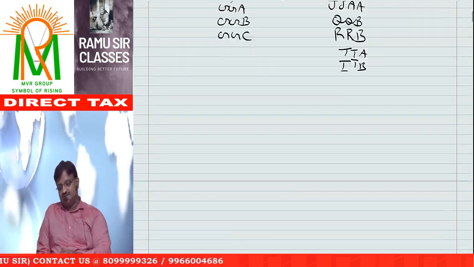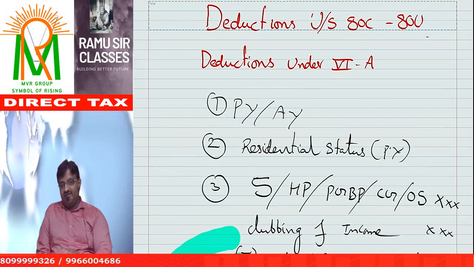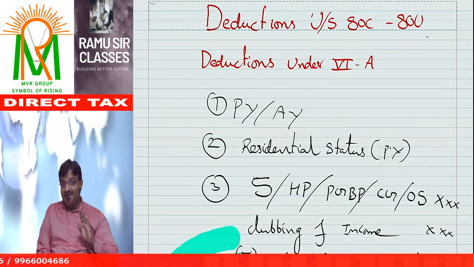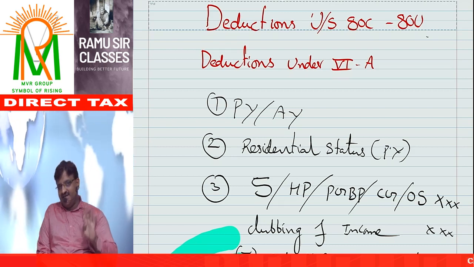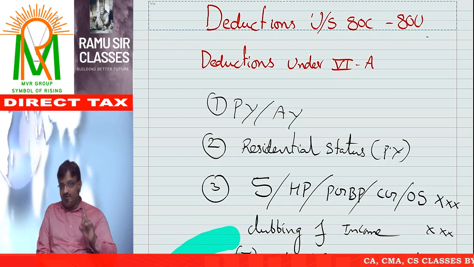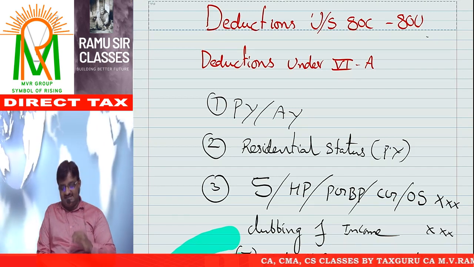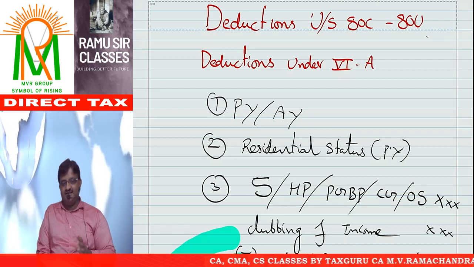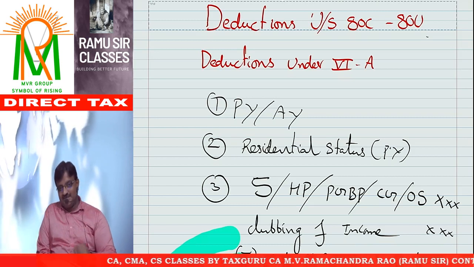So I request everyone, this is a very important chapter, don't neglect it. Out of this chapter, easily you will get 4 marks. And at the time of articles or practice, these sections are compulsory. And if you want to file your income tax return also, it is compulsory.